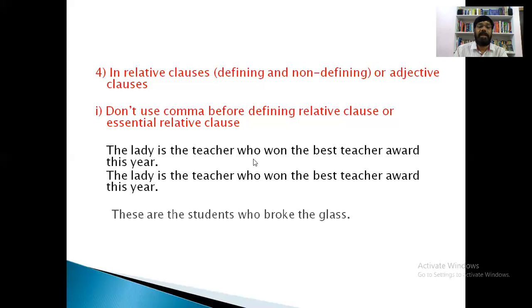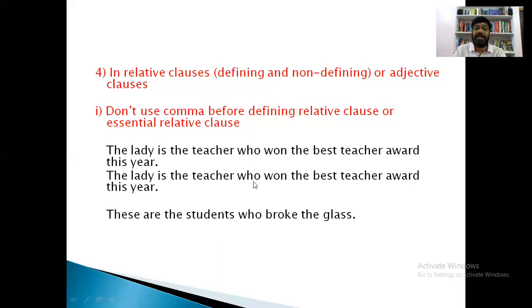Here is one more example. These are the students. If we stop with this, the other person cannot understand. But what is this part doing? This part is defining these students, and it shows who the students are. That's why this part is called a defining relative clause. These are actually adjective clauses.